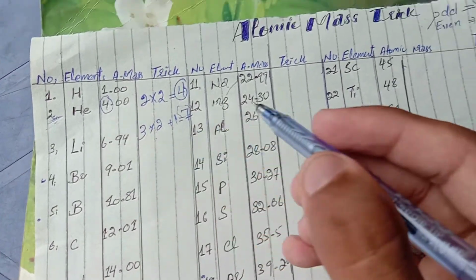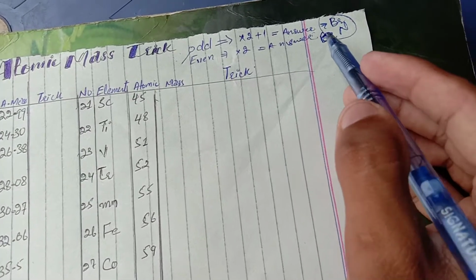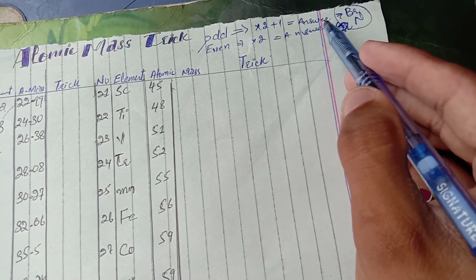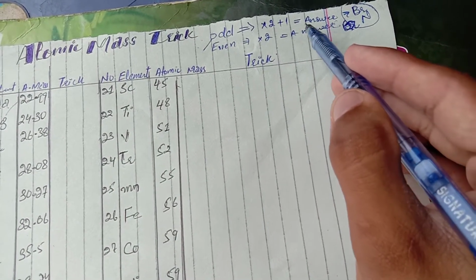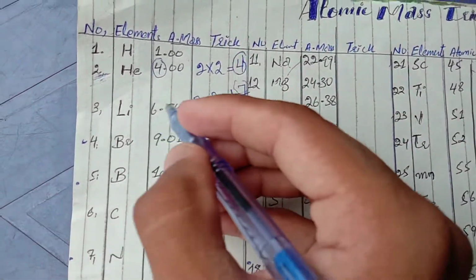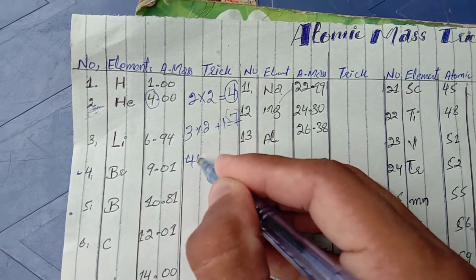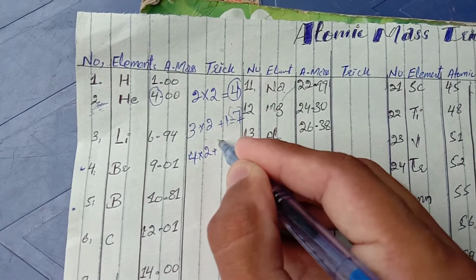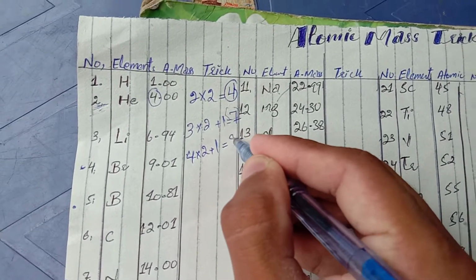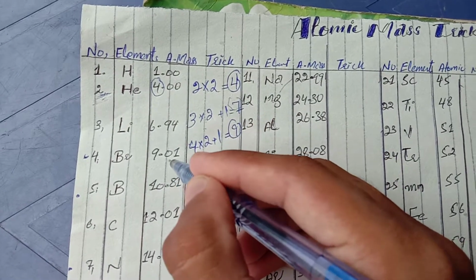And beryllium, I already told you that beryllium is an even number, but you will use the OR trick with beryllium. So for beryllium, you put this 4 here, multiply with 2 and add 1, and this answer will come 9. So 9 is the atomic mass of beryllium.